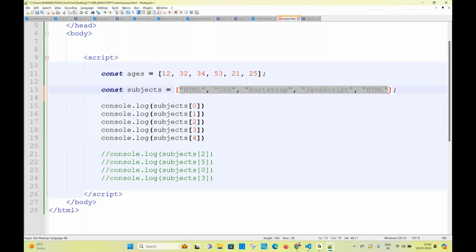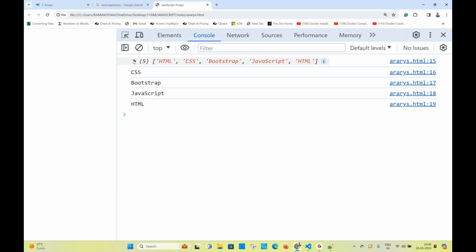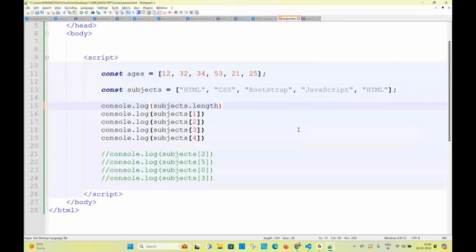Now when you are printing, you are able to see the length, right? Will you be able to see the length? In this you are able to see the length. Then you can write directly dot length. Length is a property. Dot length. Length is a property. What is the length of the array?